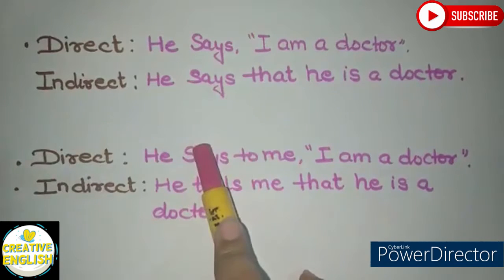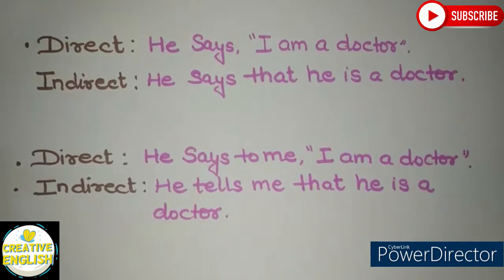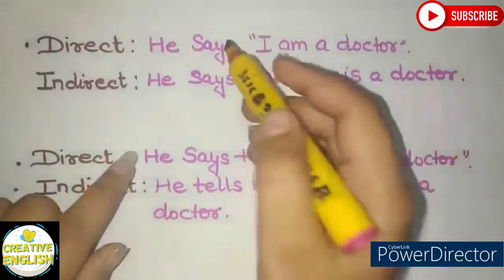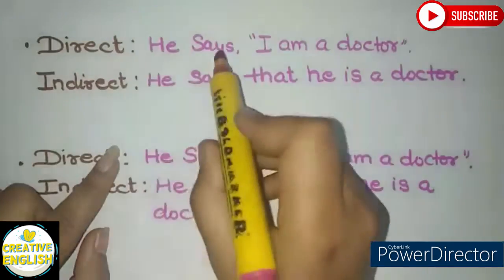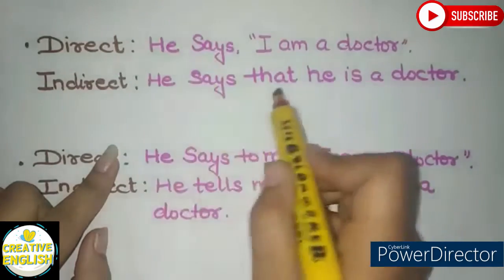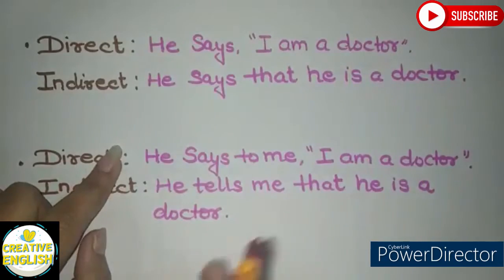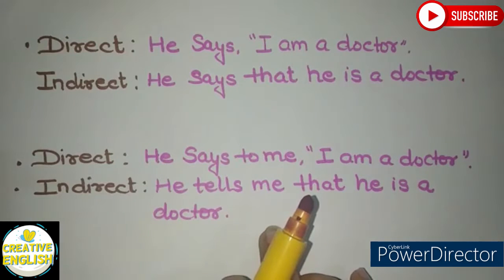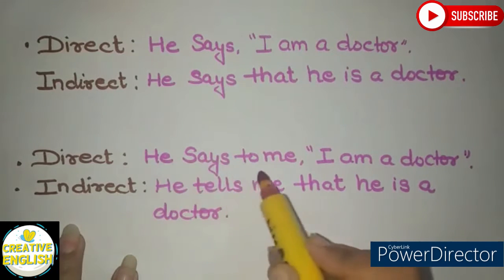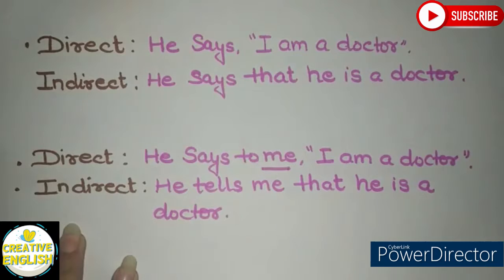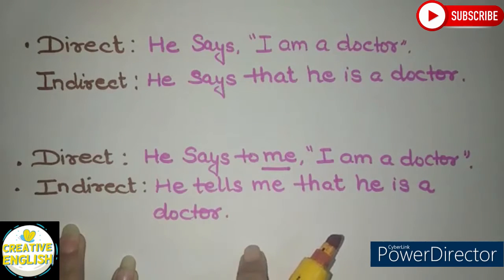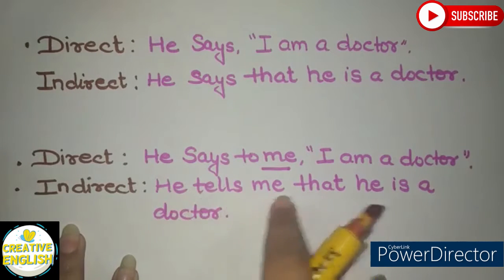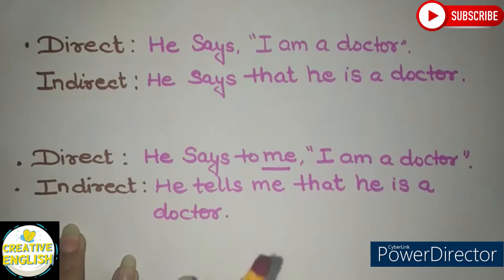Here, there is no object, so says will become says that. And if we have an object in the sentence, like "He says to me, I am a doctor", in indirect we can write it as "He tells me that he is a doctor."